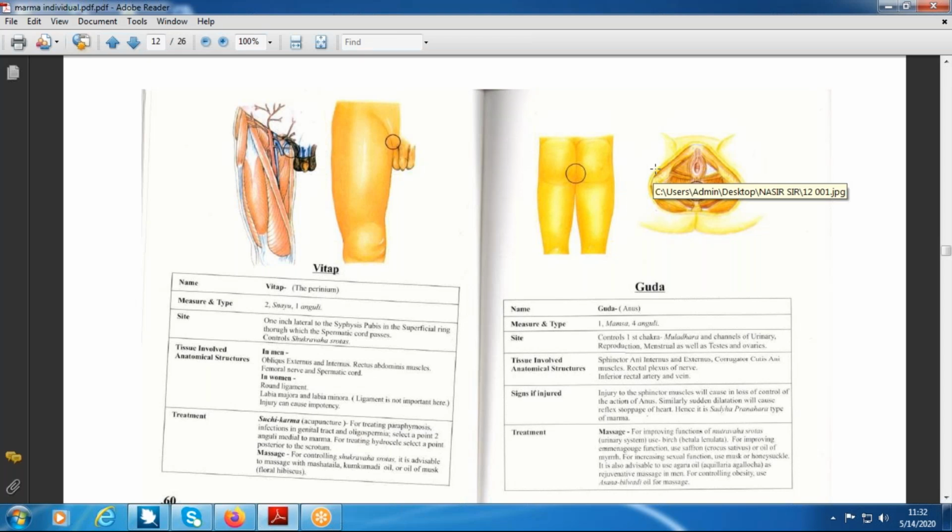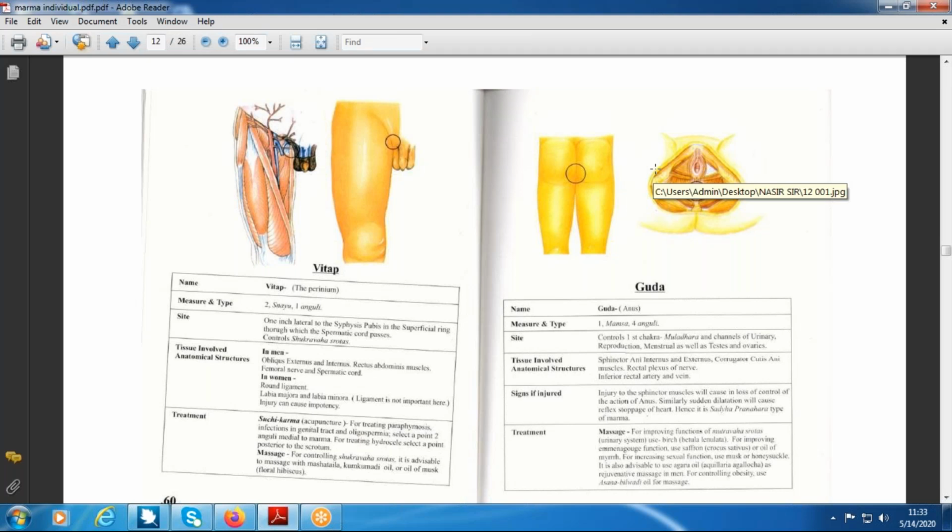Very good. Inguinal canal. Very nice answer. Have you heard about the superficial inguinal ring and the deep inguinal ring? Yes, sir. Okay, what structures are present in the superficial inguinal ring?